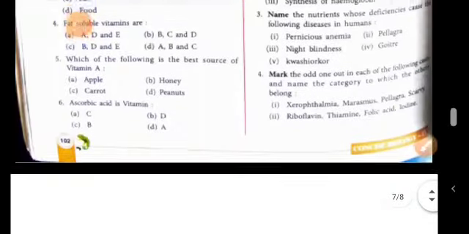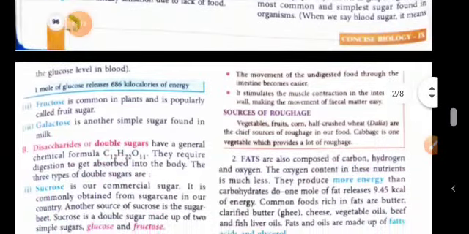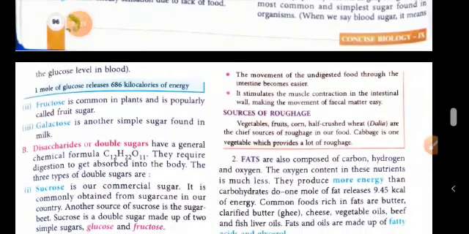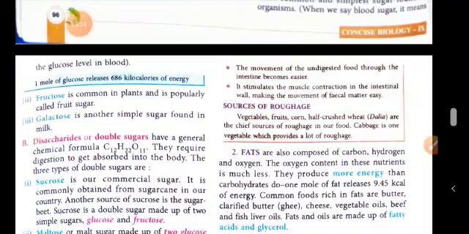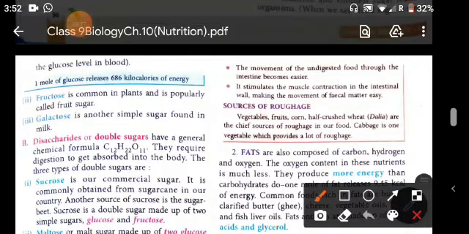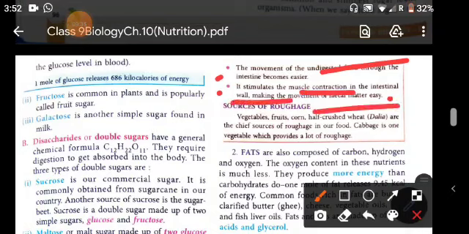Now, after roughage, here the movement of the undigested food through the intestine becomes easier in the presence of roughage, and the roughage stimulates the muscle contraction in the intestinal wall, making the movement of fecal matter easy.